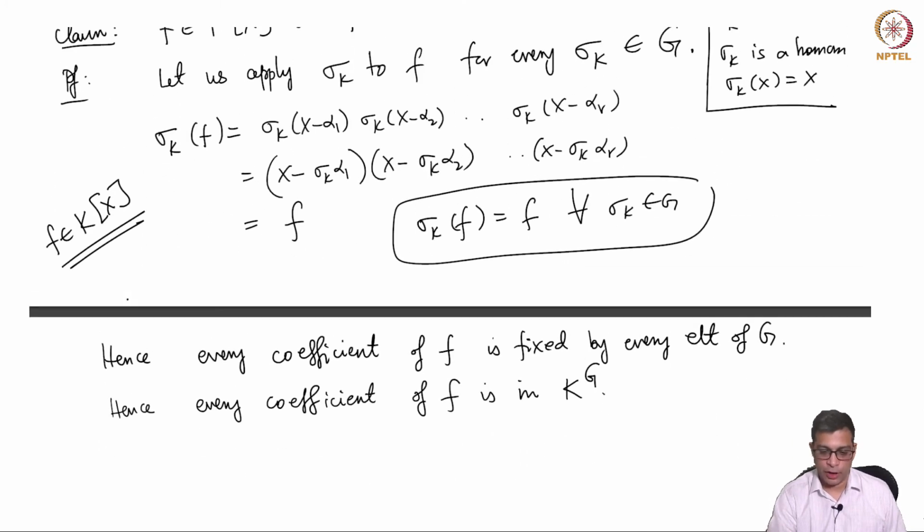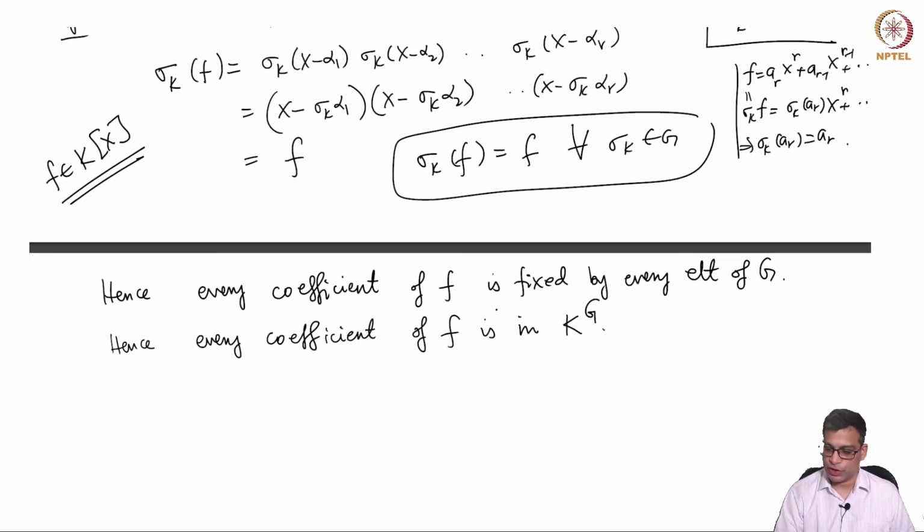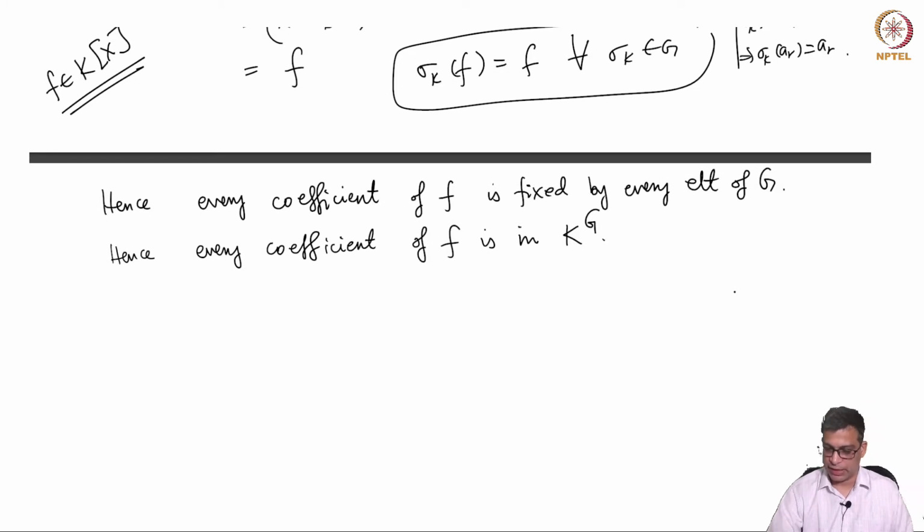But we just argued that because sigma k of f is equal to f, remember f is an x^n plus a_{n-1} x^{n-1}, actually x^r. It's a degree r polynomial. Sigma k of f is sigma k of a_r, x^r and so on. But these are equal. That means sigma k of a_r equals a_r. So every coefficient of f is fixed by every element of G. That means every coefficient of f is in K^G. But K^G is equal to F since K over F is Galois.